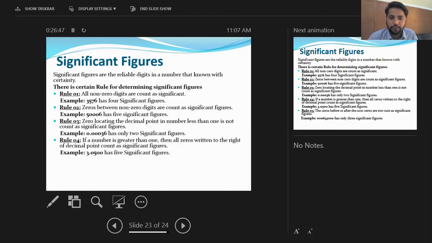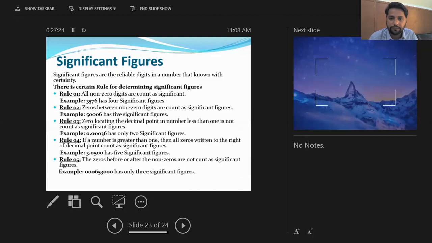Now, rule number 4. If a number is greater than 1, then all the zeros written to the right of the decimal count as significant figures. For example, 3.0500. If a non-zero digit starts the number and after it there is a decimal point, then whatever comes after, either zero or non-zero, will count as a significant figure. So here in this example we have 5 significant figures.